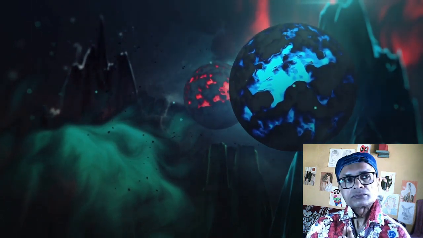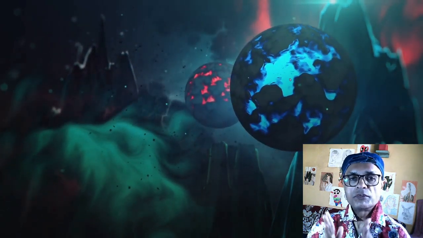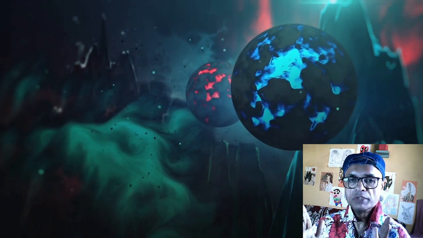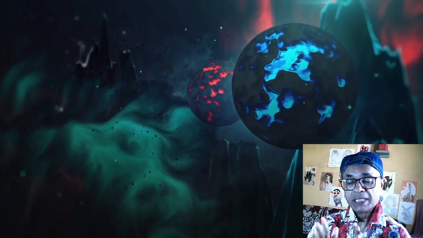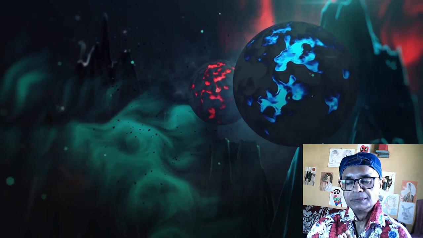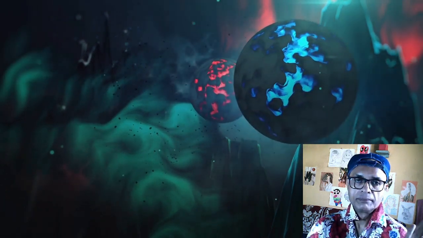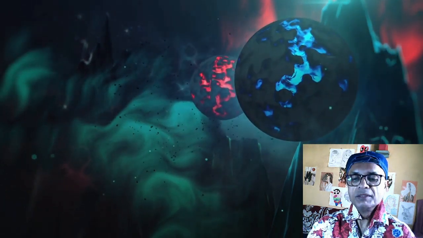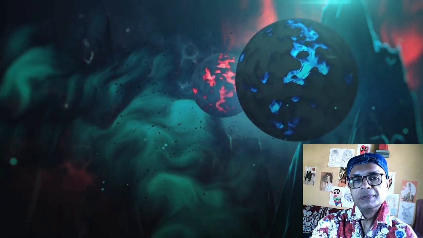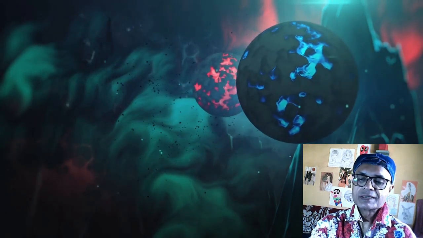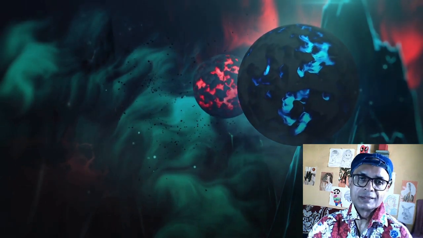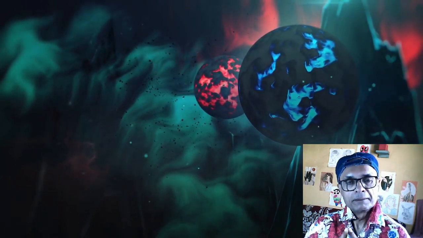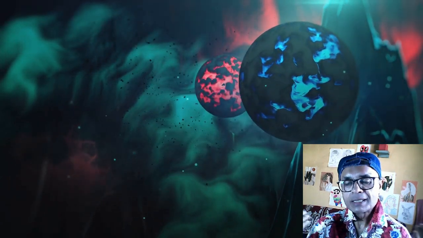The point is, we can only see about 5% of the universe directly. The rest 95% we cannot see. So most of the universe is made up of mysterious substances called dark matter and dark energy that we cannot see. We don't fully understand them yet, but they play a crucial role in the universe's structure and expansion.